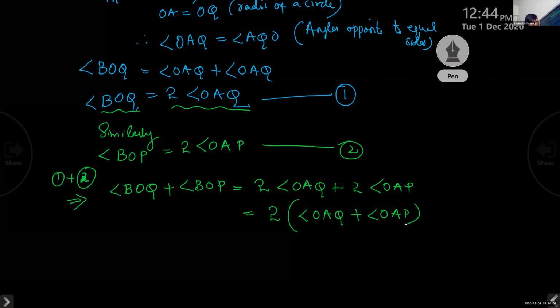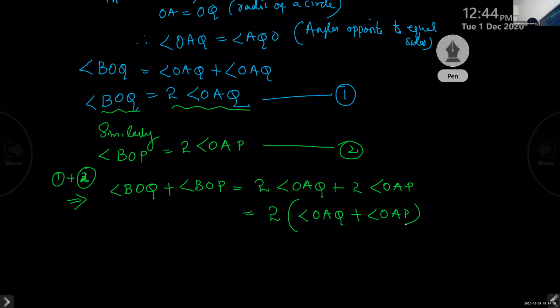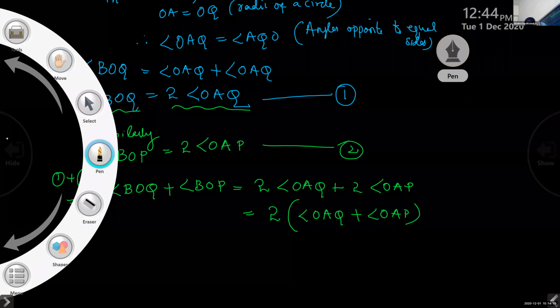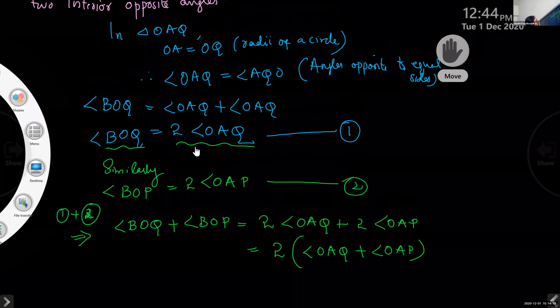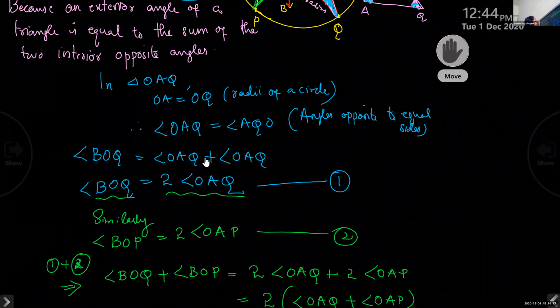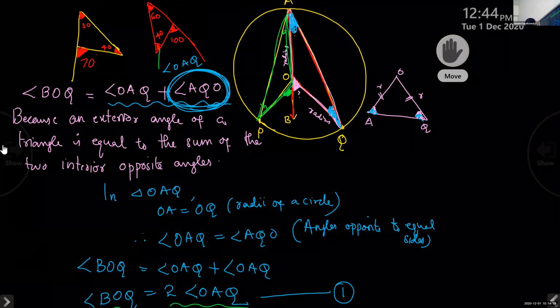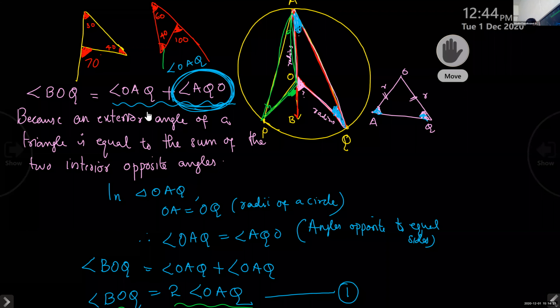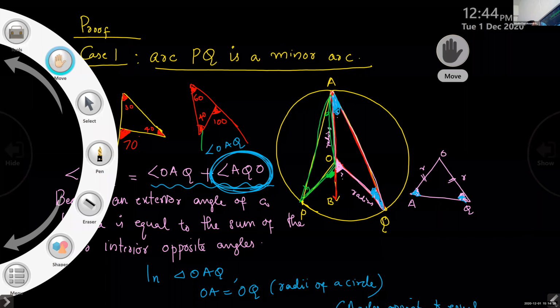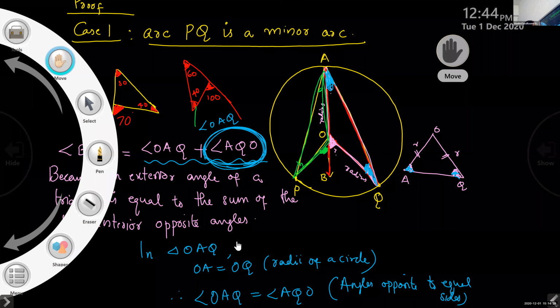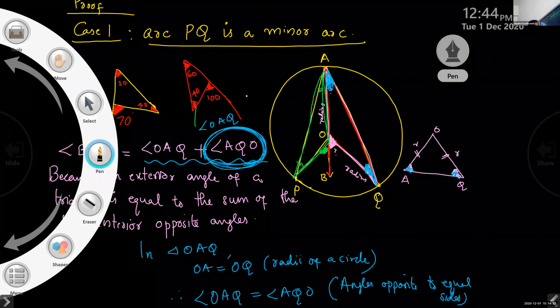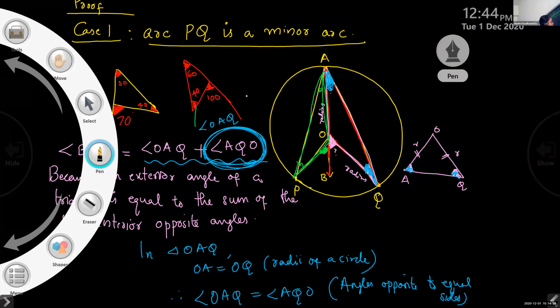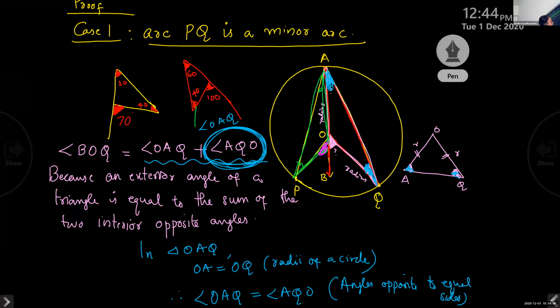Okay, children, now look at the figure. See, children, most important part. Another important part from this. Look at the figure. See, children. BOP means this angle, BOP.